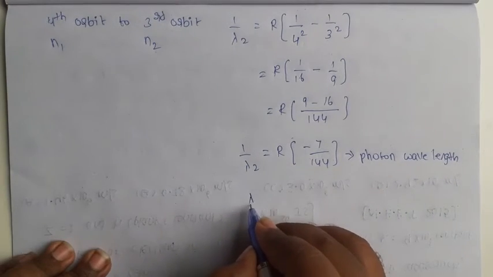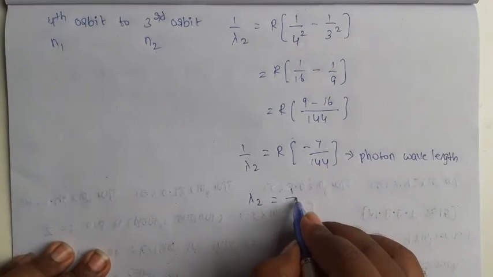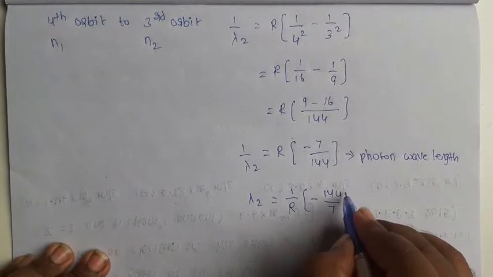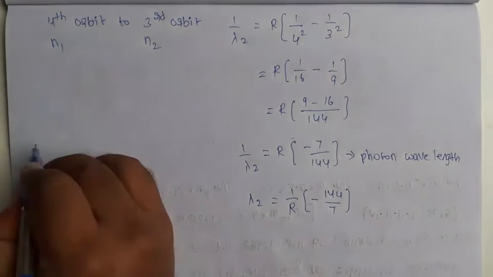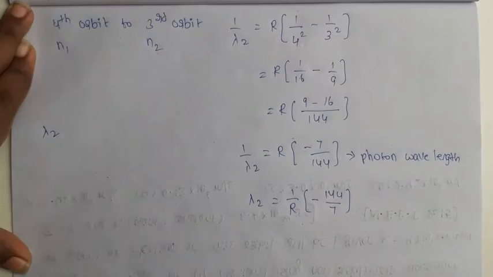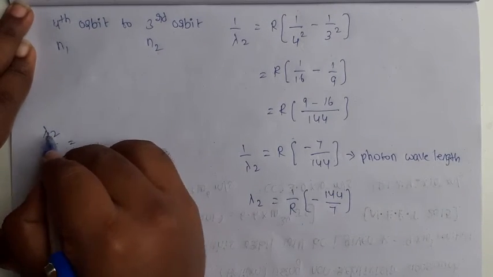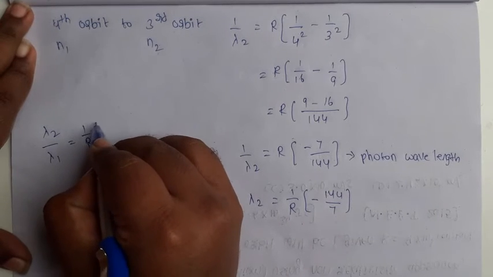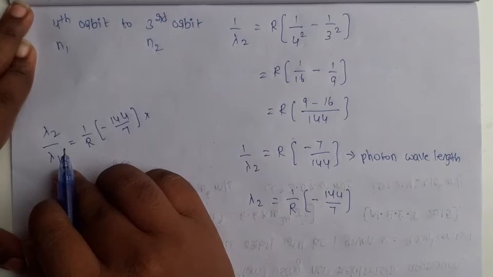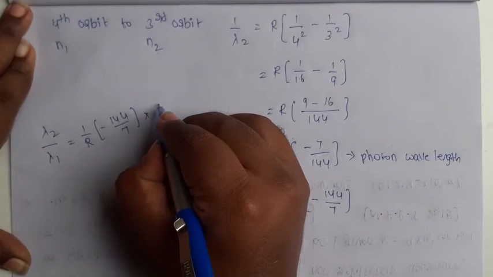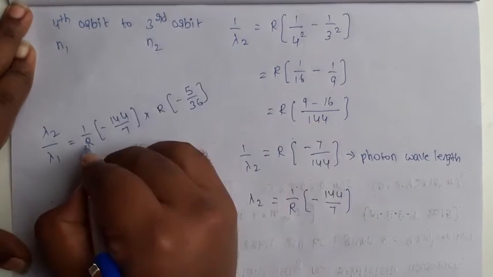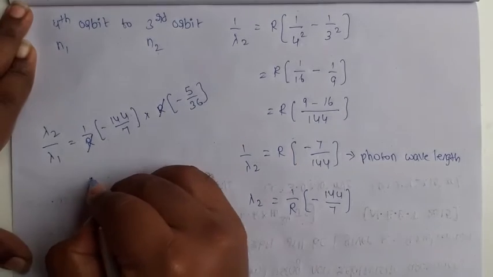I want only the lambda 2 value. So this value is reciprocal, 1 by r into minus 144 by 7. This is the r2 value. I am taking the ratio lambda 2 by lambda 1. So lambda 2 value is 1 by r into minus 144 by 7 into lambda 1 value. Lambda 1 value is r into minus 5 by 36. Here denominator r and numerator r get cancelled.